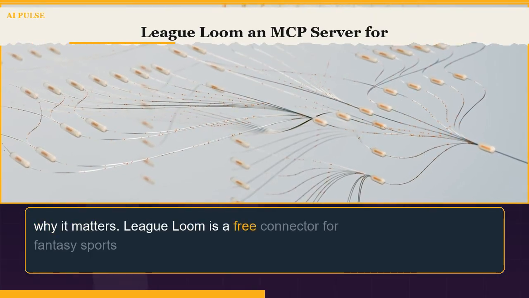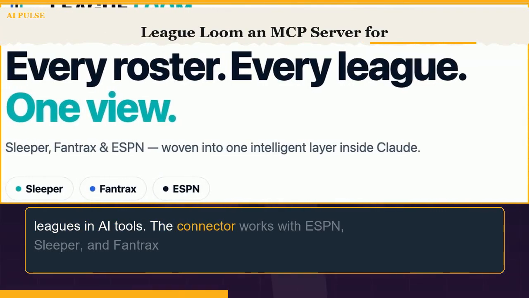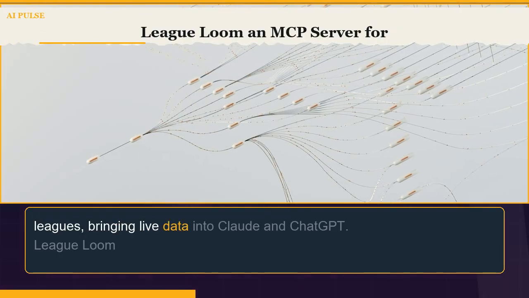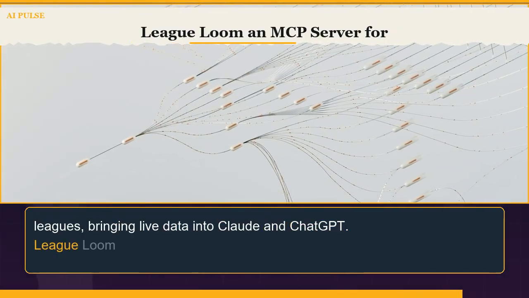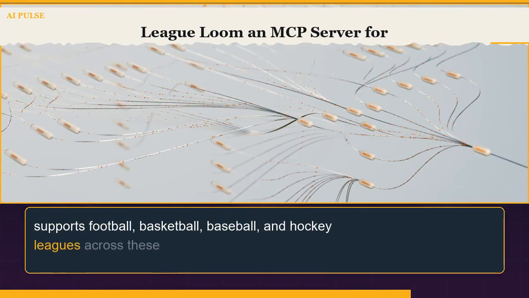League Loom is a free connector for fantasy sports leagues in AI tools. The connector works with ESPN, Sleeper, and Fantrax leagues, bringing live data into Claude and ChatGPT. League Loom supports football, basketball, baseball, and hockey leagues across these platforms.